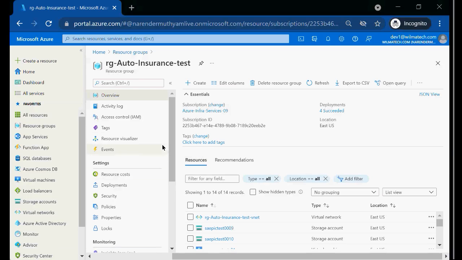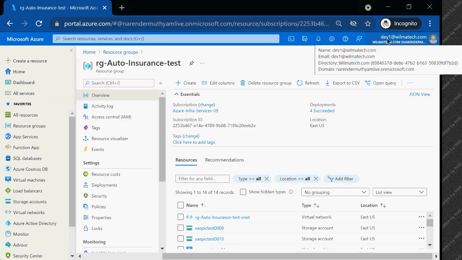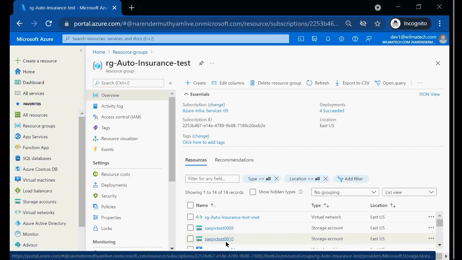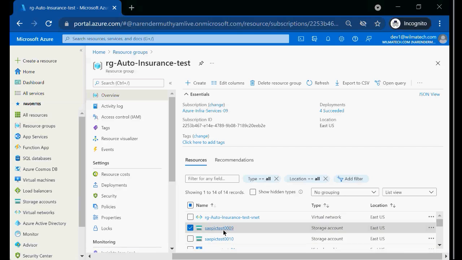Right? And for example, I am developer 1. And since I'm developer 1, I have created this second, the 10, number 10 storage account, and I feel like this is not required.